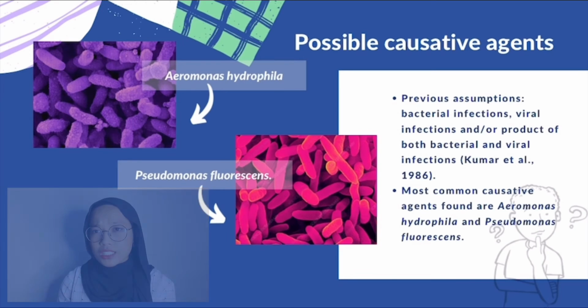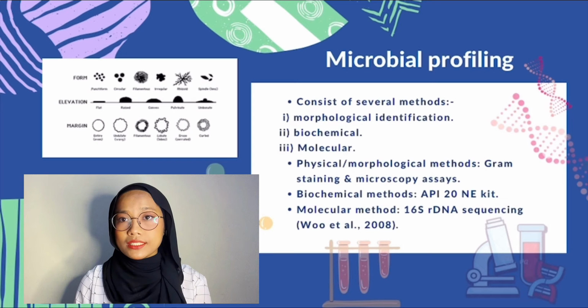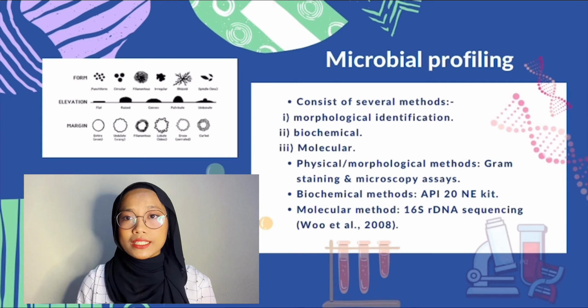Now, the last part of the literature review will be on microbial profiling. Microbial profiling in this study will involve several methods that will allow characterization of the microbes morphologically, biochemically, and their molecular identification. The morphological methods will have gram staining and microscopy assays, while the biochemical methods will be using API 20E and EKIT. As for the molecular method, 16S rDNA sequencing will be utilized in this study.